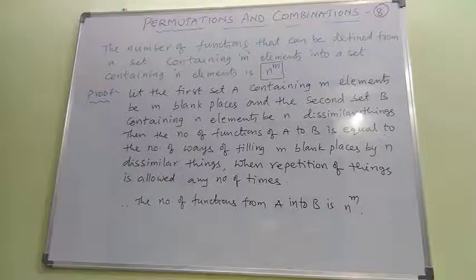Do you understand? Now let us see one example problem related to this concept, the number of functions defined from set A into set B.